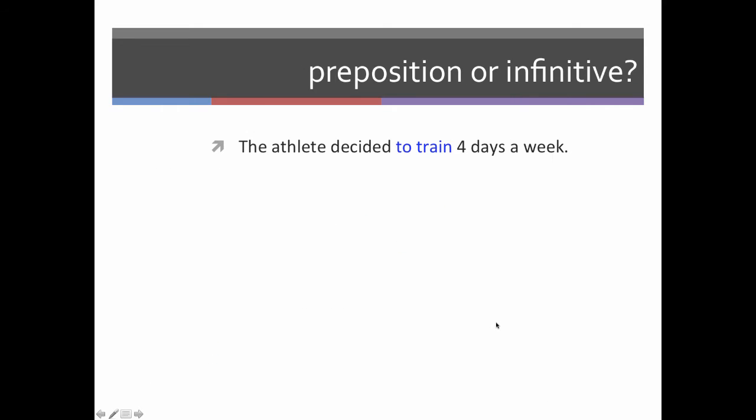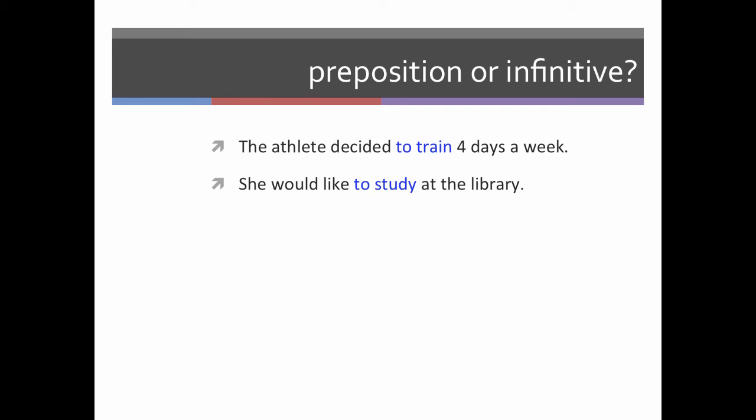The task for us today, though, will be to determine first whether an item is a preposition or an infinitive. So a preposition, we have just said, is a preposition plus a noun phrase, whereas an infinitive is the to word plus a verb. So in this first example, the athlete decided to train. This is an infinitive because it is to plus a verb.